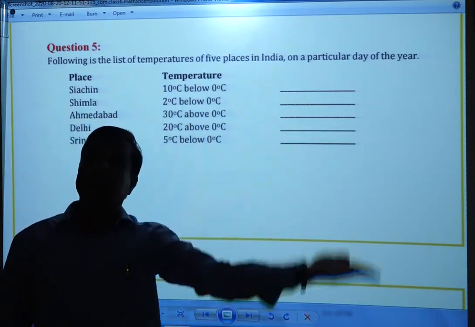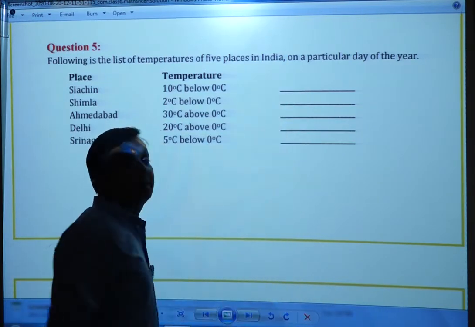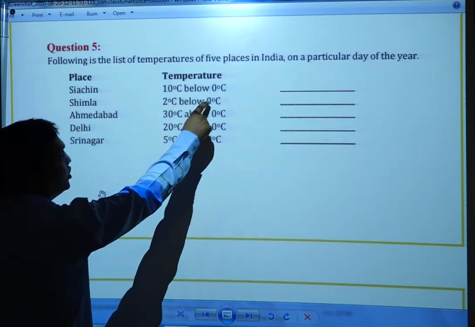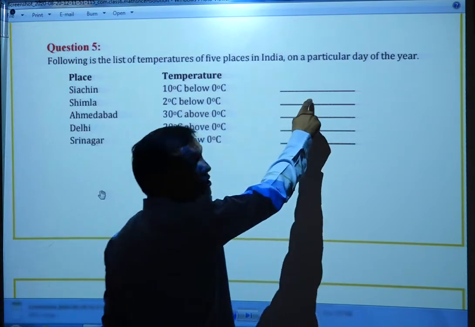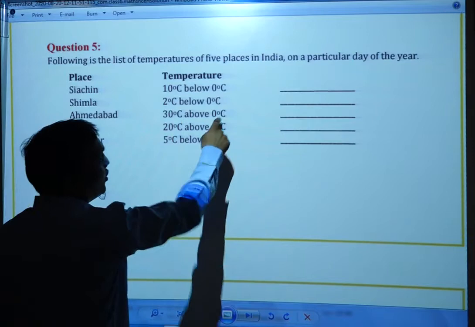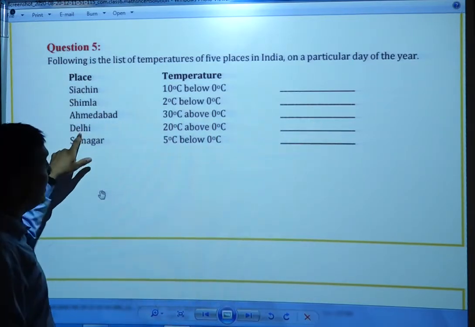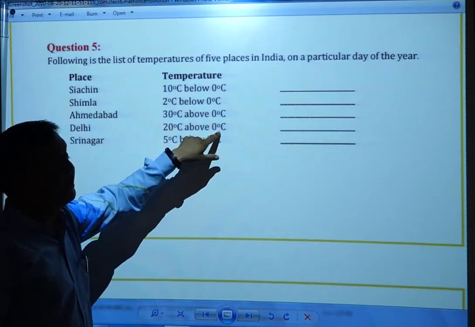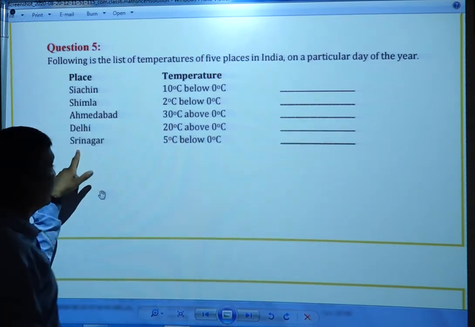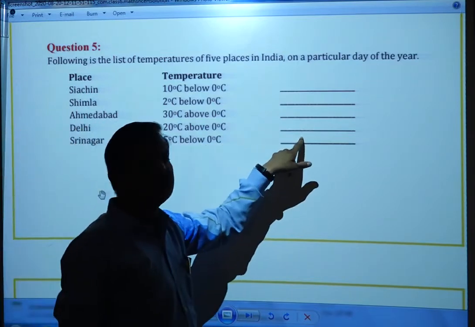Now, below 0 degrees means what? -10 degrees. So you have to write here -10 degrees Celsius. Shimla, 2 degrees Celsius below 0 degrees. Again below 0, so -2 degrees Celsius. Ahmedabad, 30 degrees Celsius above 0 degrees. Above means plus 30 degrees Celsius. Now Delhi, 20 degrees Celsius above 0 degrees, which means plus 20 degrees Celsius. Now Srinagar, 5 degrees Celsius below 0 degrees. Below means minus 5 degrees Celsius.